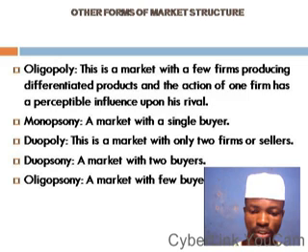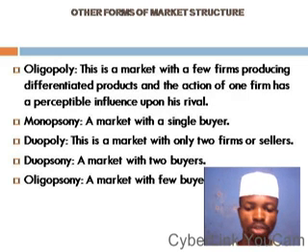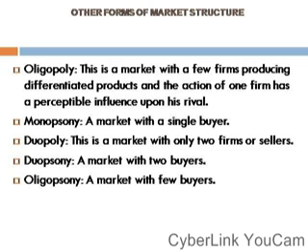Duo means two. So duopoly is a market with only two firms or sellers. Duopsony, that is a market with two buyers. Oligopsony, a market with few buyers. So these are other forms of market structure.